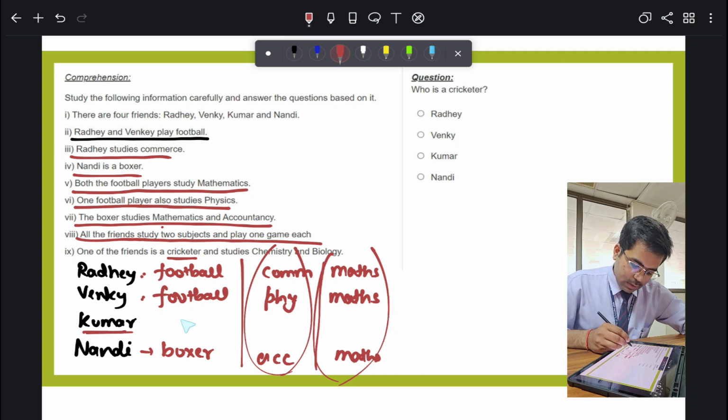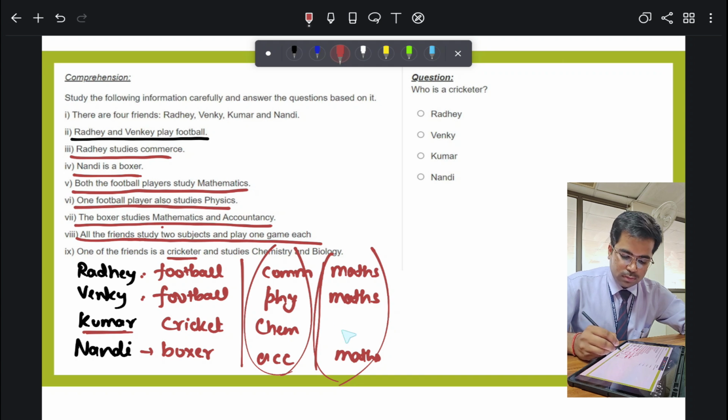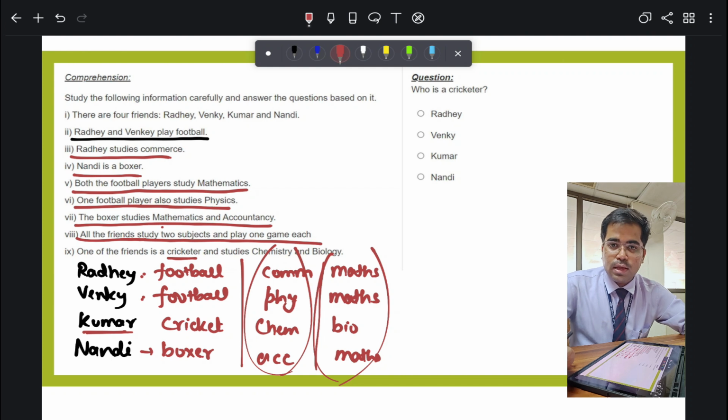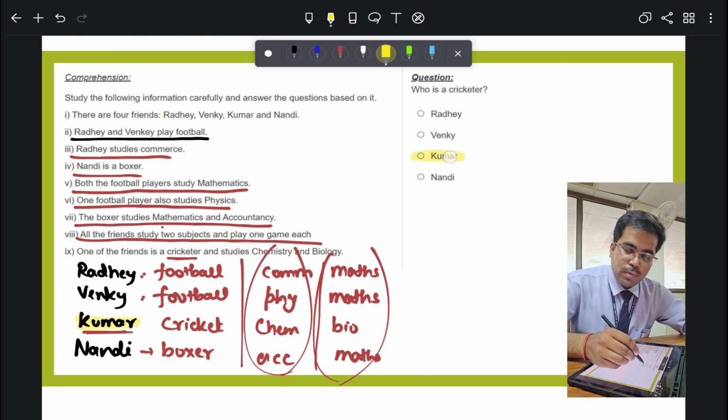He is a cricketer, so I'll write cricket, and he studies chemistry and biology. Alright, this is clear. Now our mind is very clear, I don't have to waste time, I just have to move forward. Who is the cricketer? You can see on the screen: the cricketer is Kumar. So the answer is Kumar.